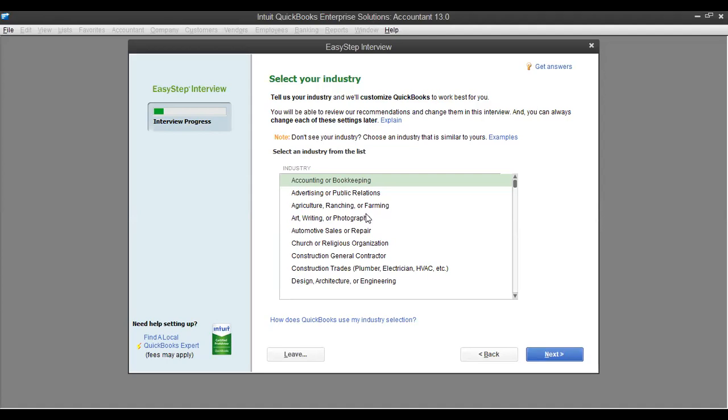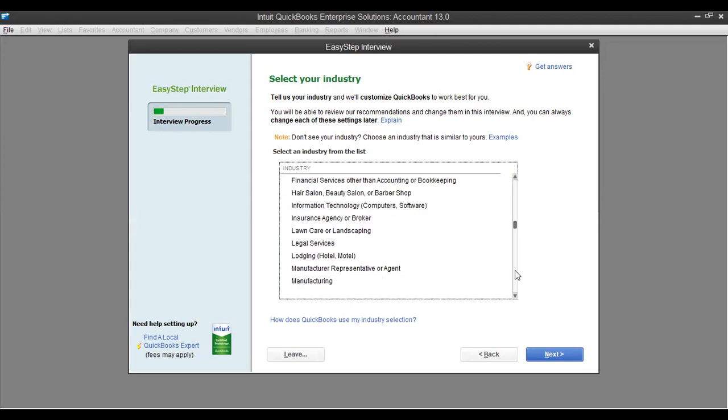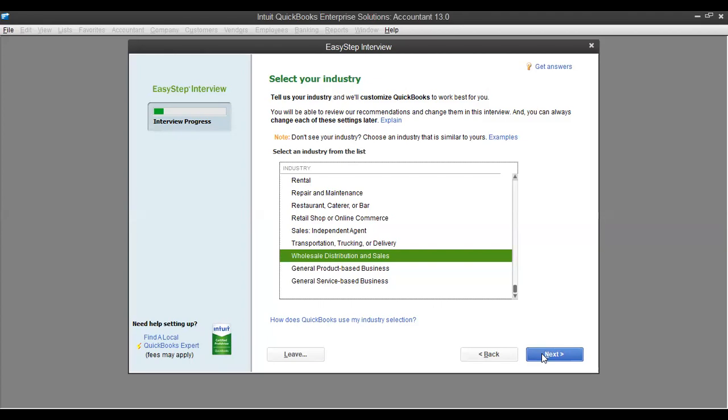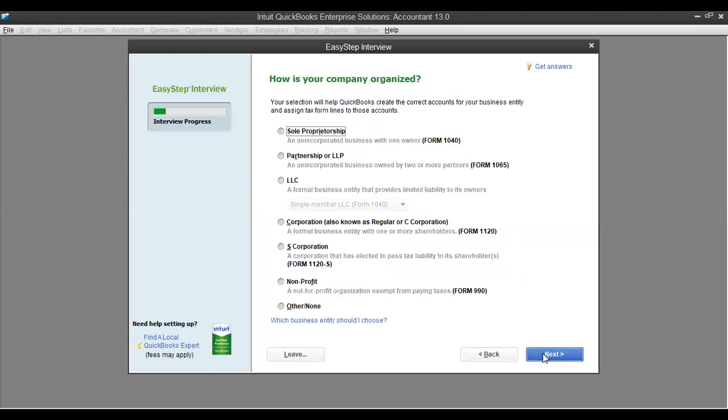Okay, so it's a distributor company. It's in drinks. So you may consider, let me see, what type of company, because they didn't specify. If it's drinks, I may consider general product and service. You may consider wholesale distribution and sales. All these would be fine. Let me consider wholesale since they distribute drinks. Next, did they tell us it's a limited company? Yes, it's a limited company. So you look for limited liability company. Then you say next.